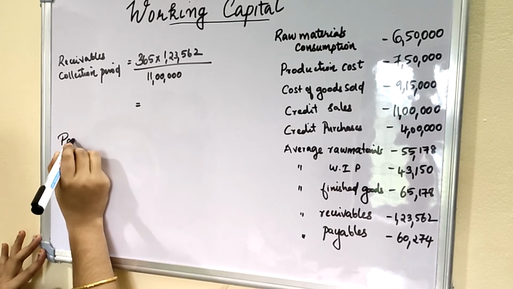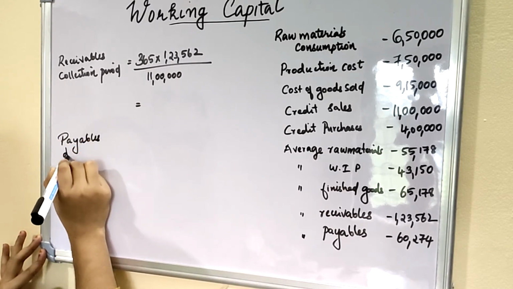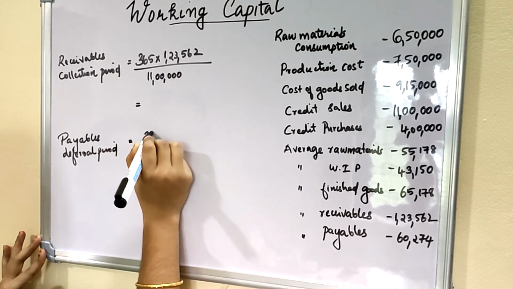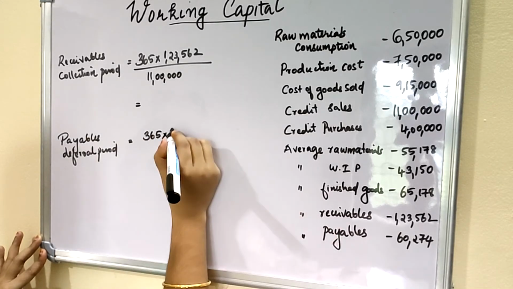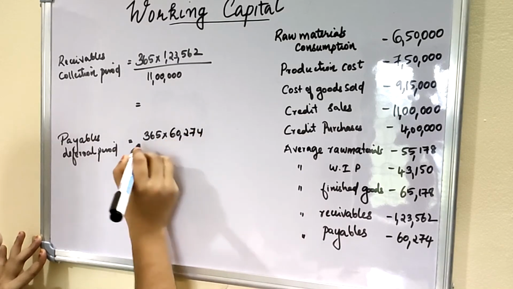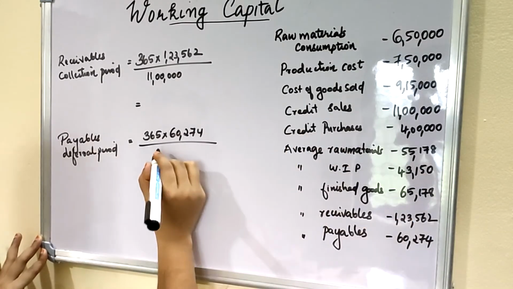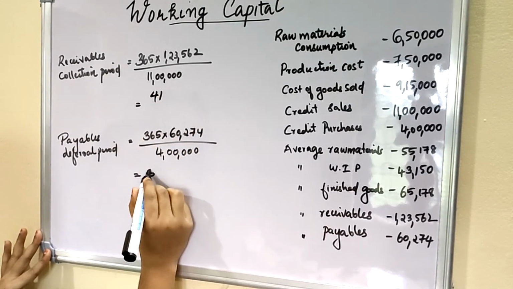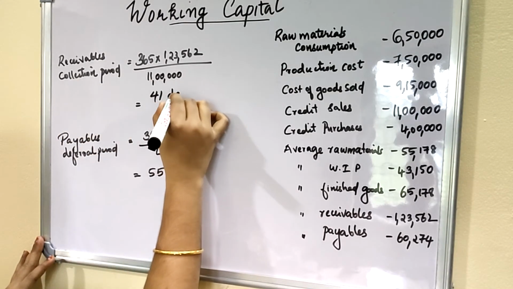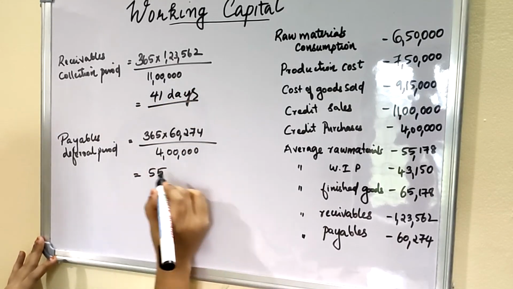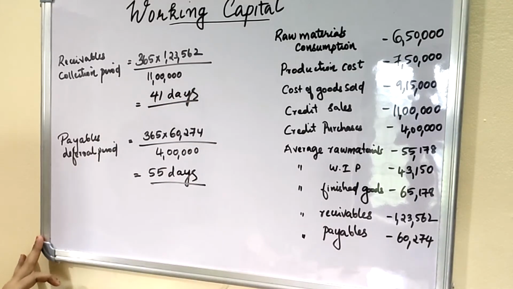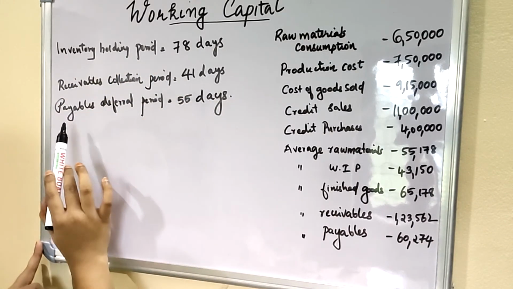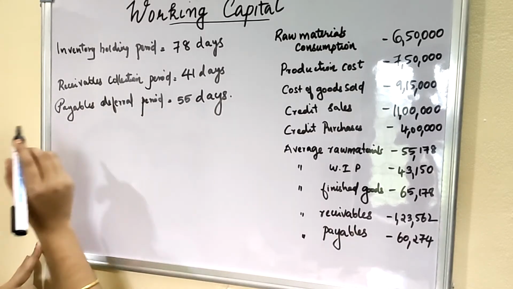Then payables deferral period. Payables deferral period can be calculated by 365 into average payables 60,274 divided by credit purchases 4 lakh. So receivables collection period is 41 days and payables deferral period is 55 days. So inventory holding period is 78 days, receivables collection period is 41 days, and payables deferral period is 55 days.